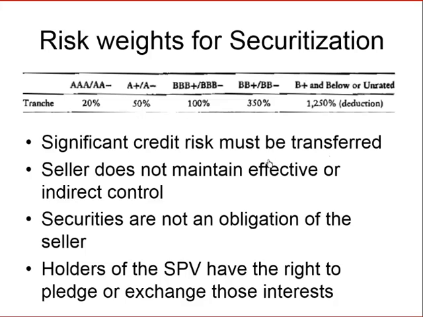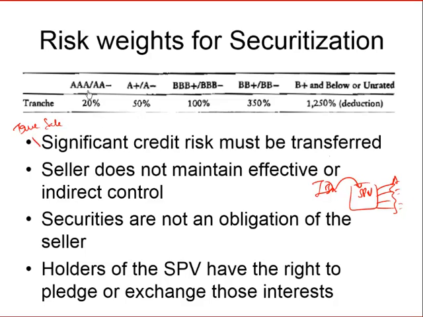Finally, if we've invested in securitized assets, we need to first ensure that significant credit risk has been transferred, that is, it is a true sale. So if there is an SPV and an originating bank, the originating bank transfers the assets to the SPV. The SPV then makes various securitized assets out of these loans, and we take an exposure into any of these securitized assets.